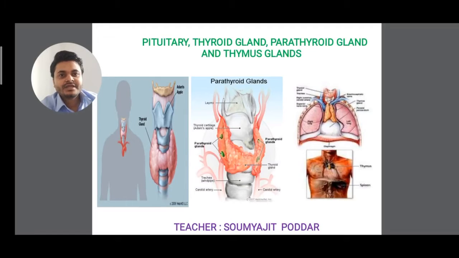Endocrine gland. You can see I'll discuss pituitary gland, thyroid gland, parathyroid and thymus gland. You can see in the figure, a very nice picture I've given. On the left hand side there is a thyroid gland, in the middle there is a parathyroid gland, and on the right hand side there is a thymus gland, and I'll show you the pituitary gland in the next slide. A very interesting diagram I have given. Listen to the lecture, you'll truly benefit from it.